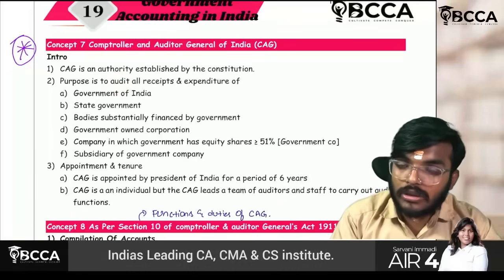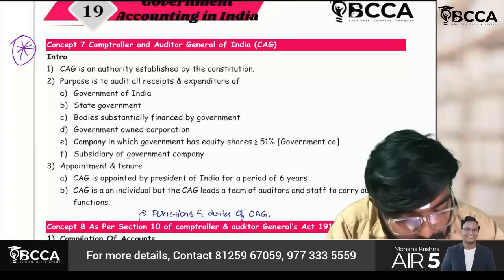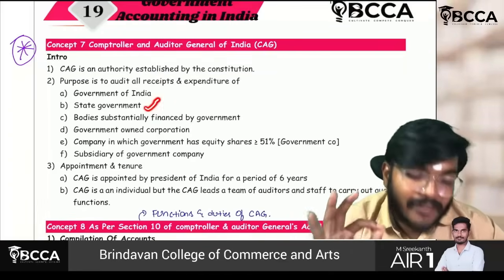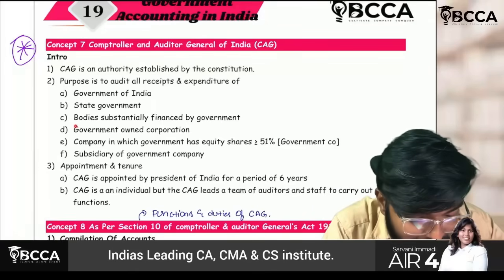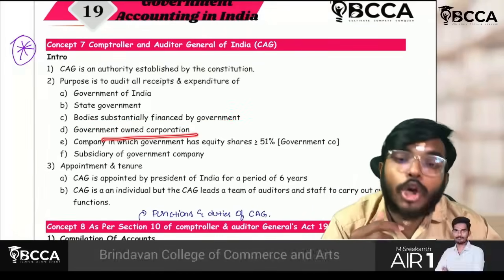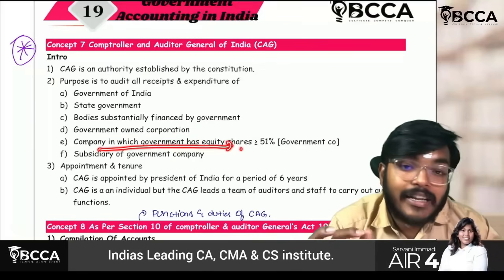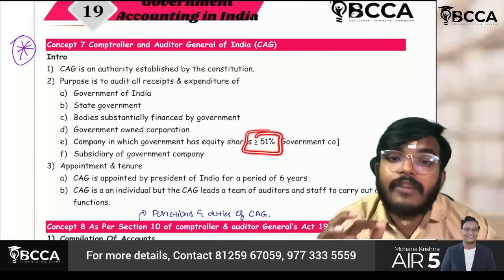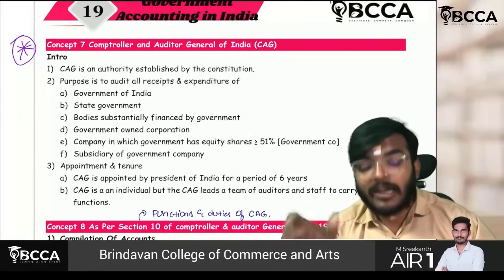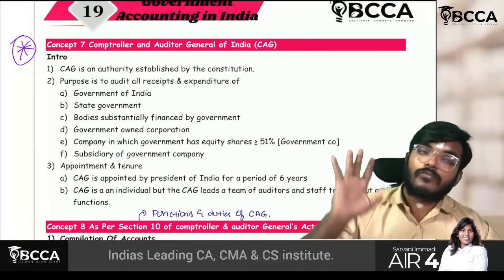So to conclude, the audit of all receipts and expenditure of the government of India, central government, state government, bodies substantially financed by the government, government owned corporations, and a company in which the government has equity shareholding of more than or equal to 51%, which means a government company. A subsidiary of a government company is also treated as a government company only. To conclude,